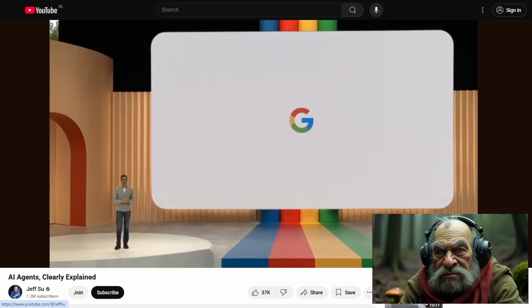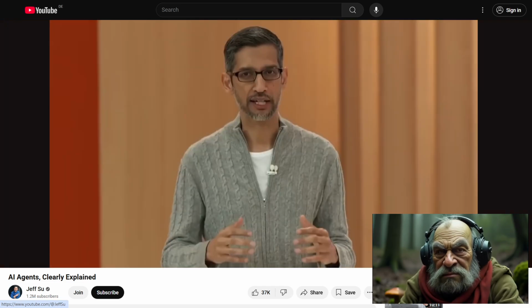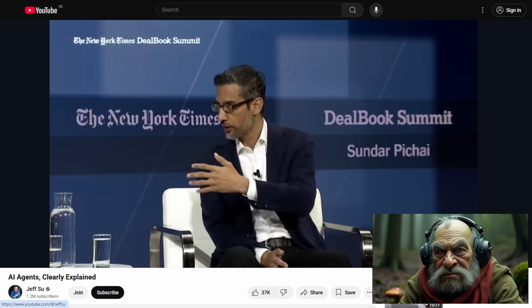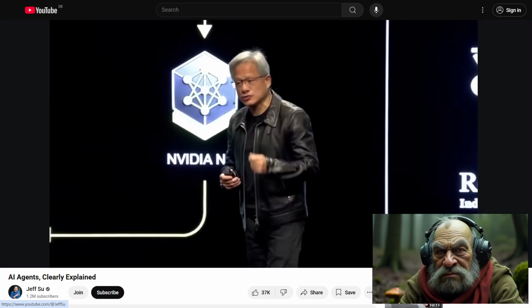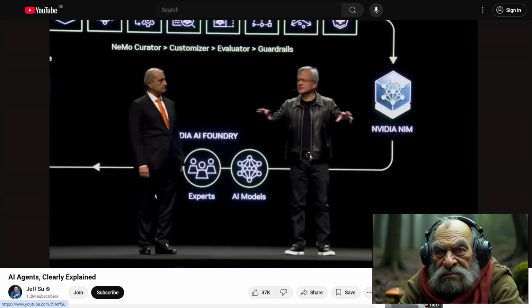AI. More Agentic capabilities. An AI agent. Agents. Agentic workflows. Agents. Agent.